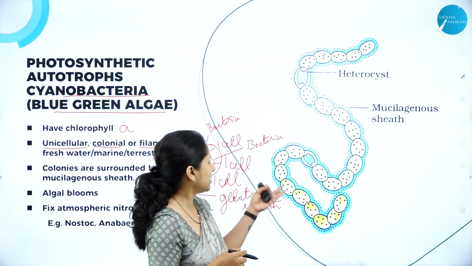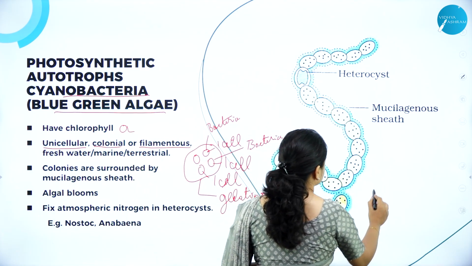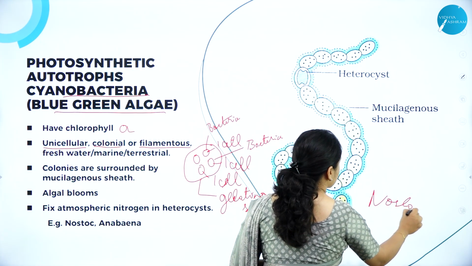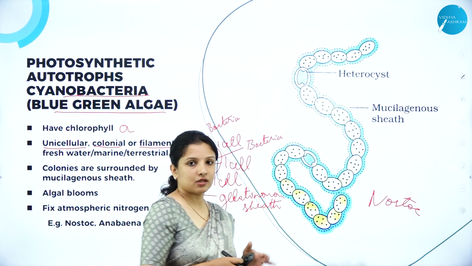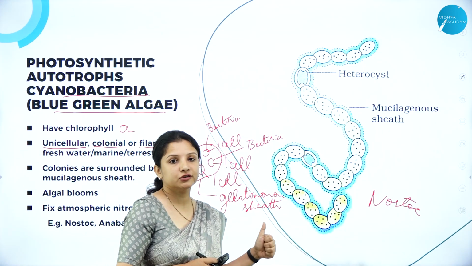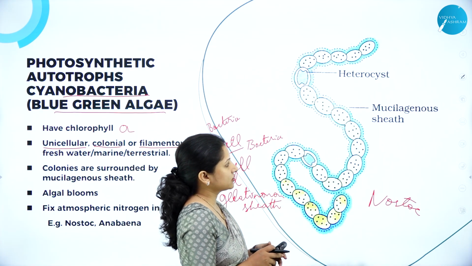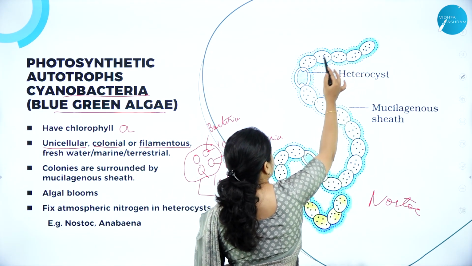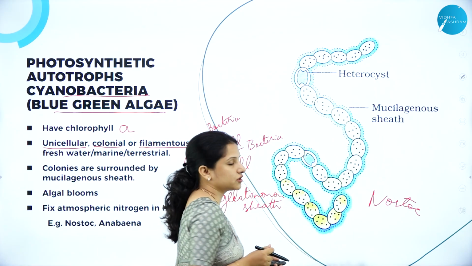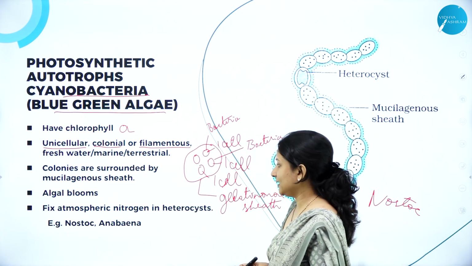The best example here I have given is nostoc. This is nostoc. So nostoc is a cyanobacterium. It is an example of a cyanobacterium, nostoc and Anabaena. Here I have taken nostoc. So this is filamentous. Can you see the cells are arranged in a filament-like form? Therefore it is a filamentous bacterium.